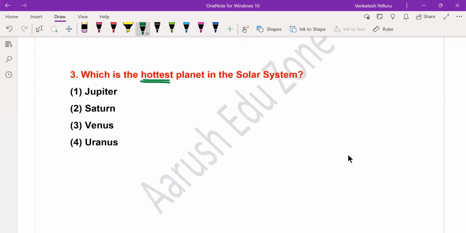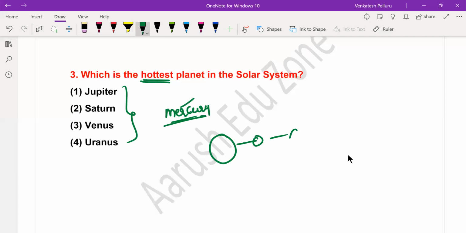Okay, so of the 8 planets, which is the hottest planet? That is the question, right? Generally, the options are not really confusing, but at times you might see the planet Mercury among the options. Mercury is the closest, as the Sun is here, and Mercury is the first planet, very close, then comes Venus. Being the closest planet, very intense light will be projected onto the surface of Mercury. Then according to general perception, Mercury has to be the hottest planet, but this is not the case.